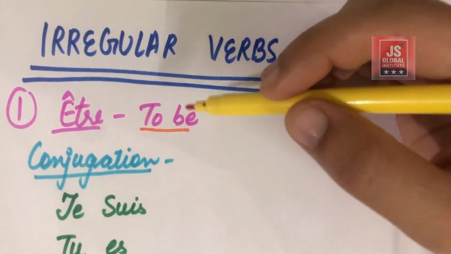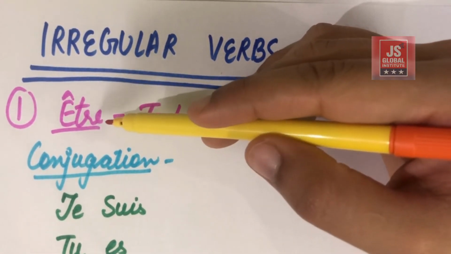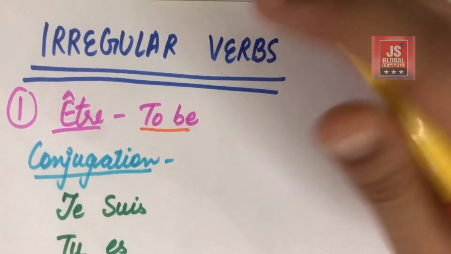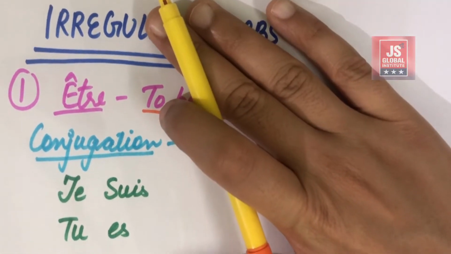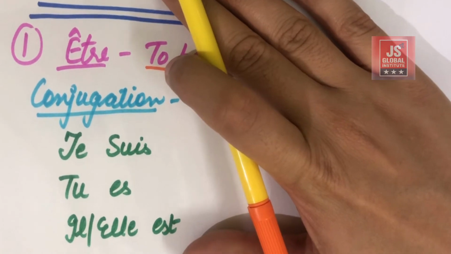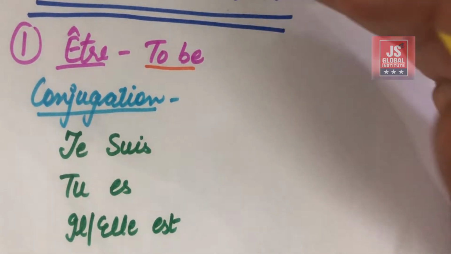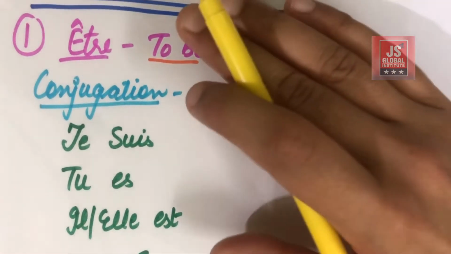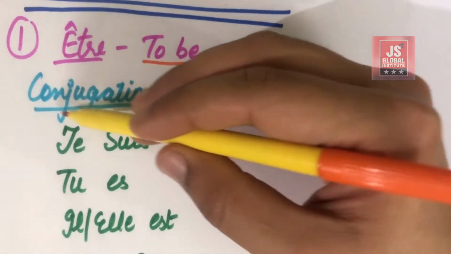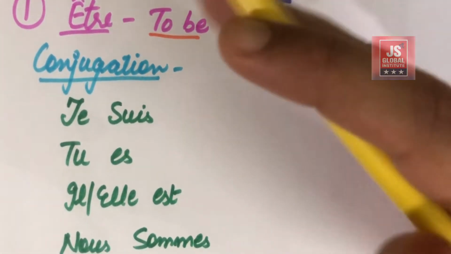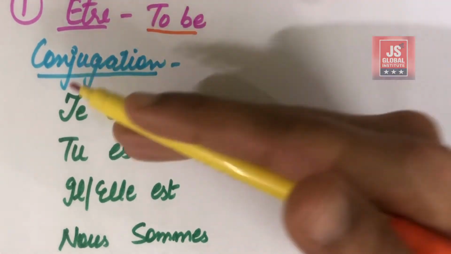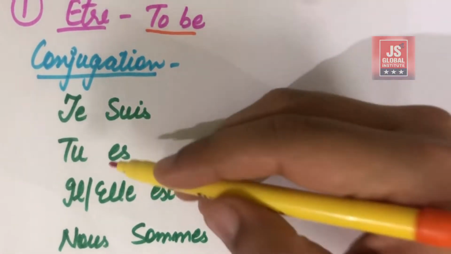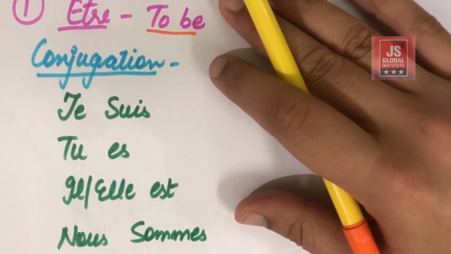Same is the case with être, and être actually means to be. That is the same as in English, as we use am, is, are with I, he, she, it and they. This is known as conjugation, that is we learn what comes with I, we, you, they in French.